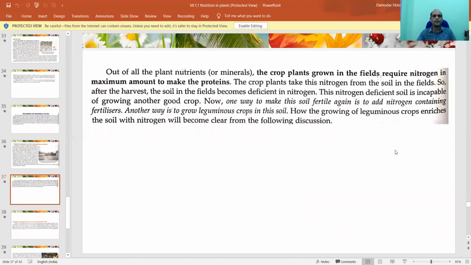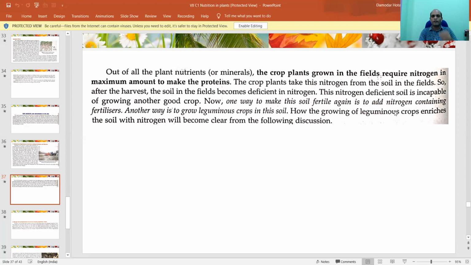plants grow. And the crop plants grown in the fields require maximum nitrogen to make proteins. So we get pulses, dal, all the things which are rich in nutrition, rich in proteins. They require much nitrogen. So according to the crop, we distribute what? Fertilizer. We distribute fertilizer. Now it is clear to you.